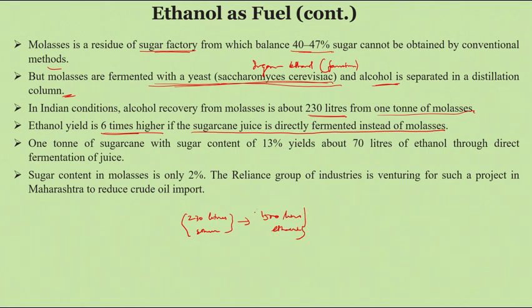So 1 ton of sugarcane with 13 percent sugar gives 70 liters of ethanol, as we already discussed. From 1 ton of sugarcane we also get almost 40 kg of molasses, and from that we also get ethanol.